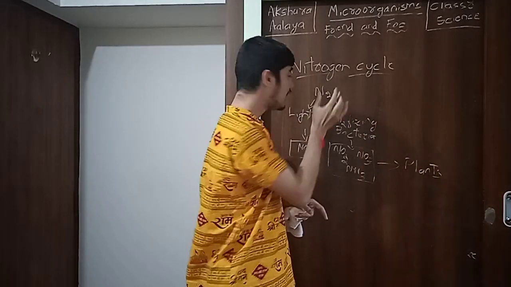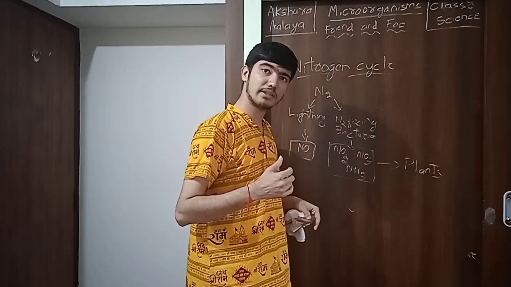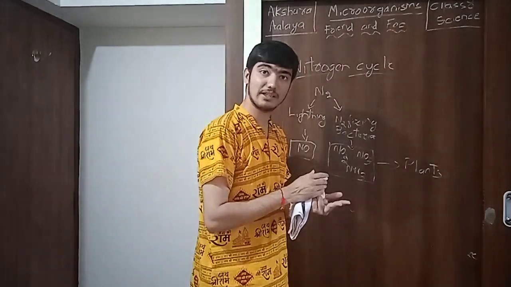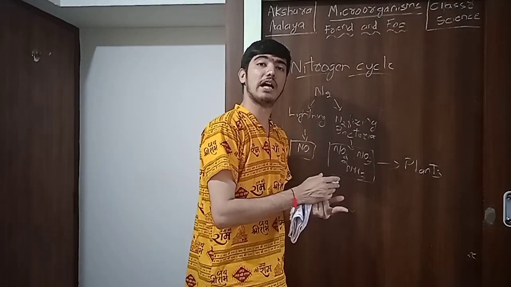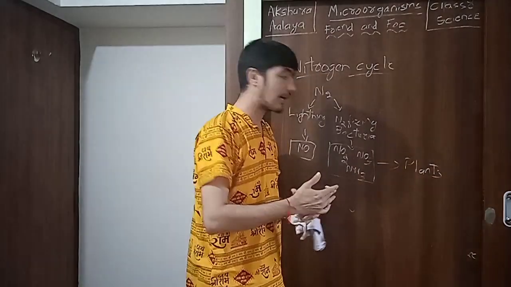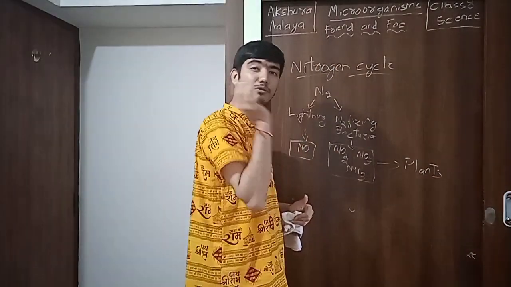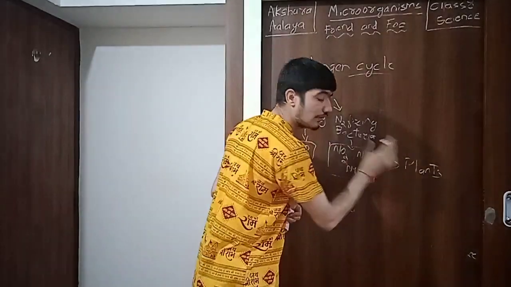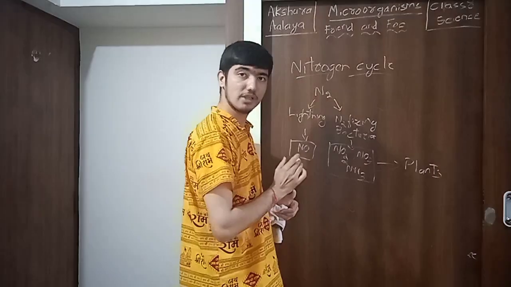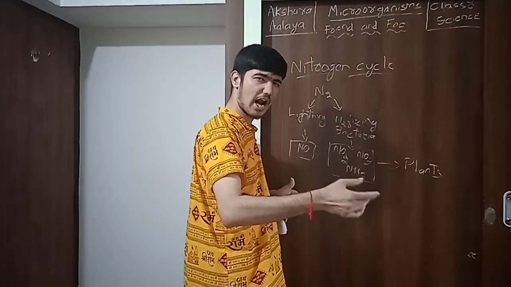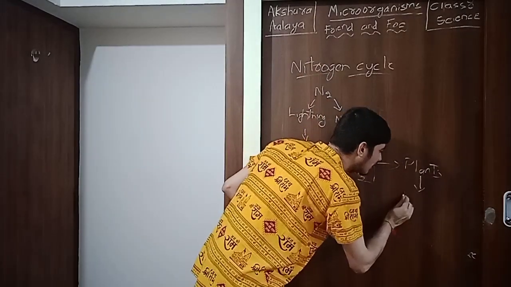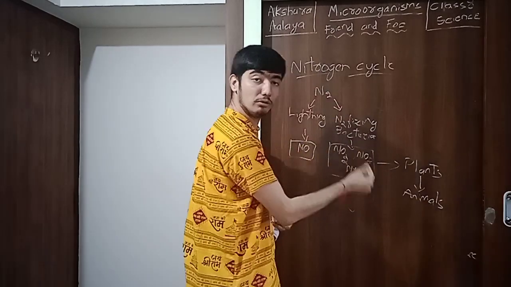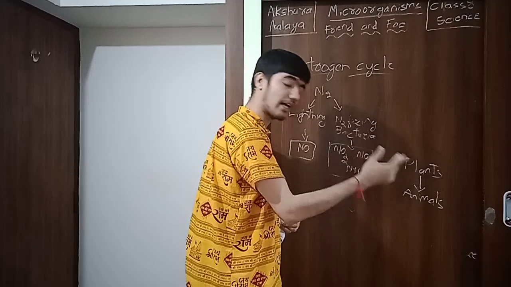Nitrogen is very important in plants and animals to produce their nucleic acids, amino acids and proteins, building proteins, and producing carbohydrates also needs nitrogen. Nitrogen is in almost every biomolecule. So it is very important. So plants take up nitrogenous compounds and produce their proteins, etc., and it will be consumed by animals. Animals will consume plants and get those nitrogen rich compounds like proteins.